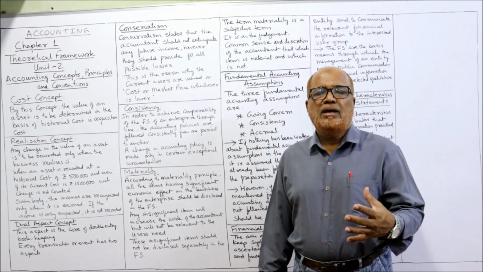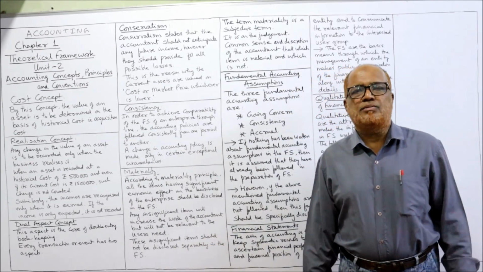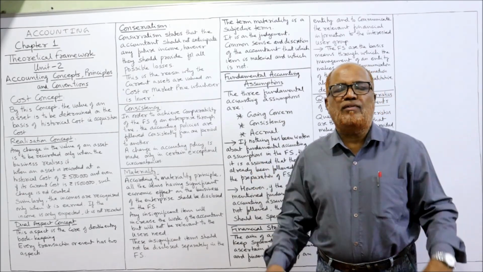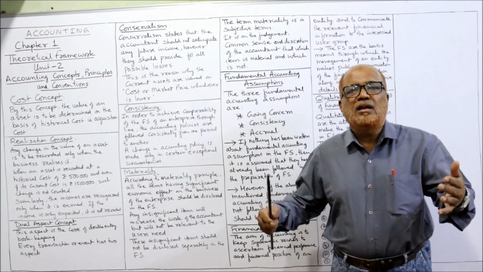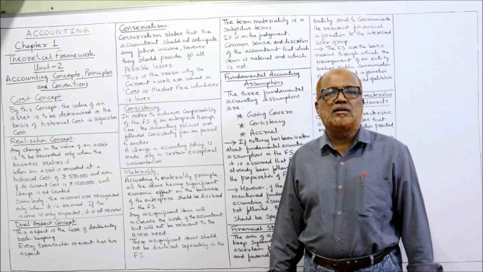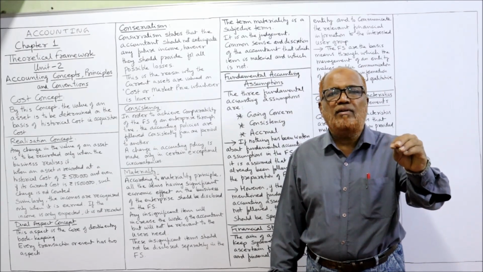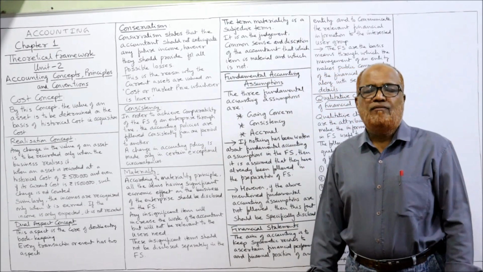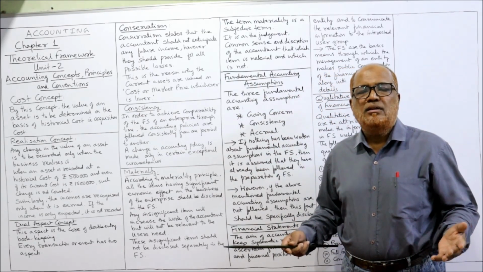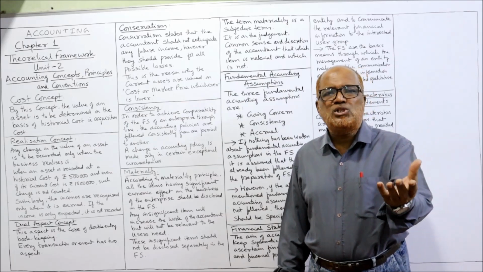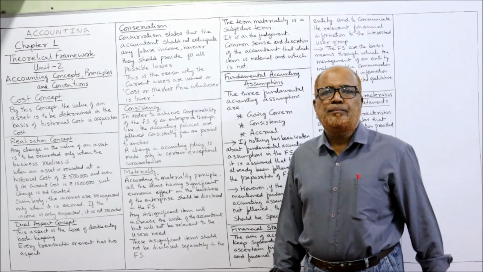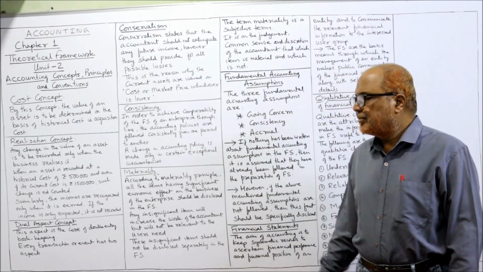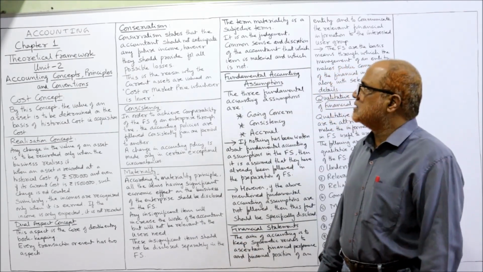What will happen if we do not follow this materiality concept? All insignificant items will also be shown in the financial statements. That will increase the workload of the accountant, and also this is irrelevant from the point of view of users of financial statements. Financial statement users don't require all immaterial small things separately. They want to see only material things. That's why we have to follow the materiality concept.